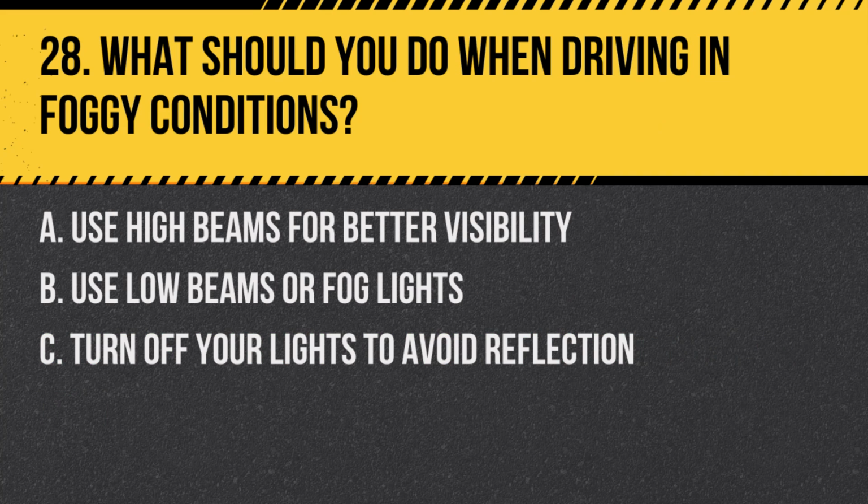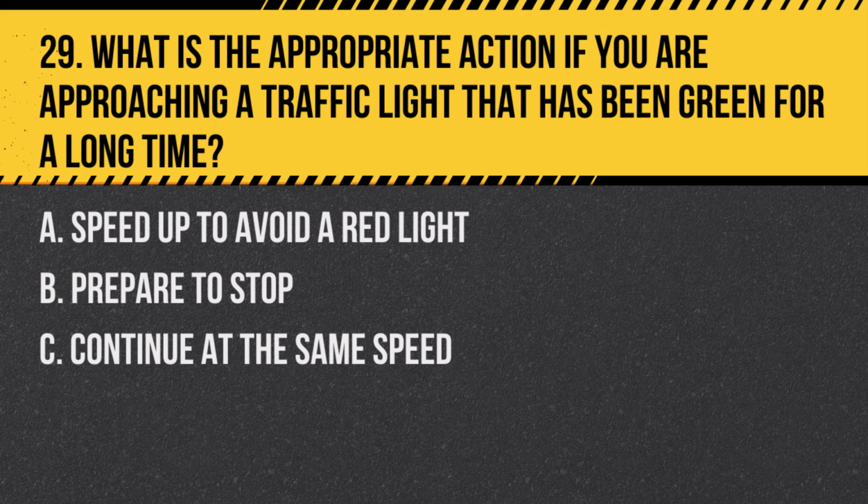Question 28. What should you do when driving in foggy conditions? A. Use high beams for better visibility. B. Use low beams or fog lights. C. Turn off your lights to avoid reflection. Answer: B. Use low beams or fog lights. When driving in fog, low beams or fog lights are the most effective, as high beams can reflect off the fog and impair visibility.